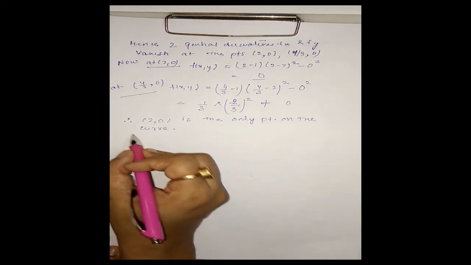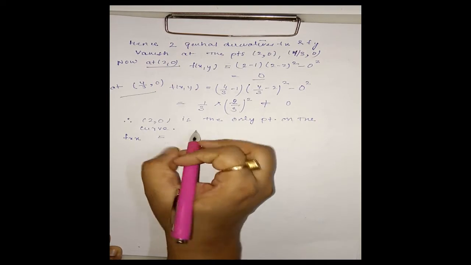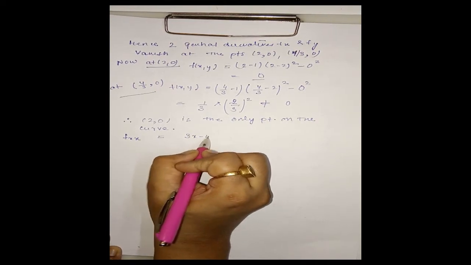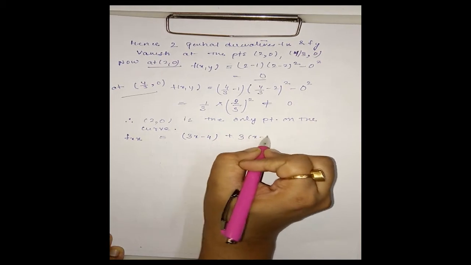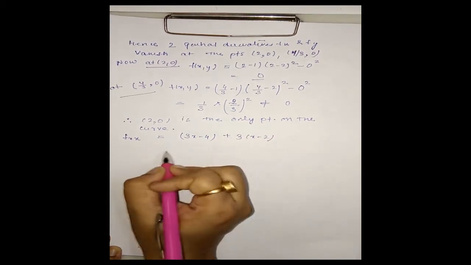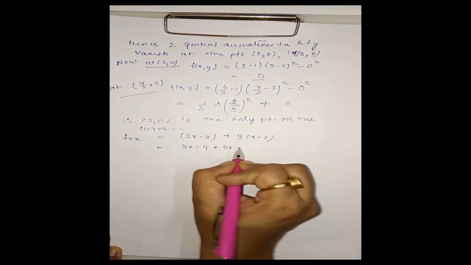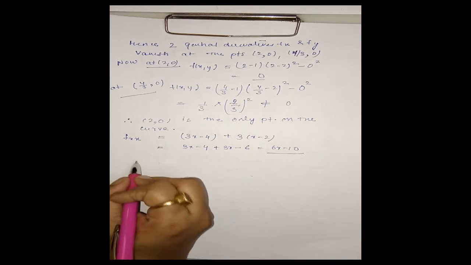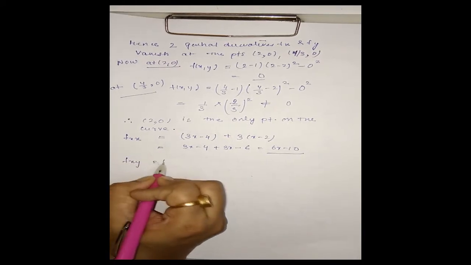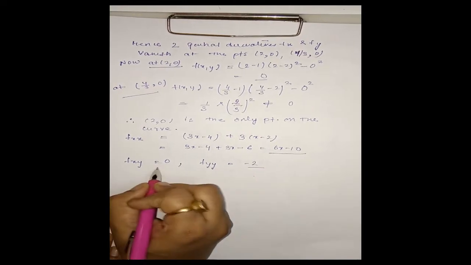For this we have to find the second partial derivatives. fxx is given by 3x minus 4 plus 3 into (x minus 2), that is 3x minus 4 plus 3x minus 6, that is 6x minus 10. And fxy is 0 and fyy is minus 2.